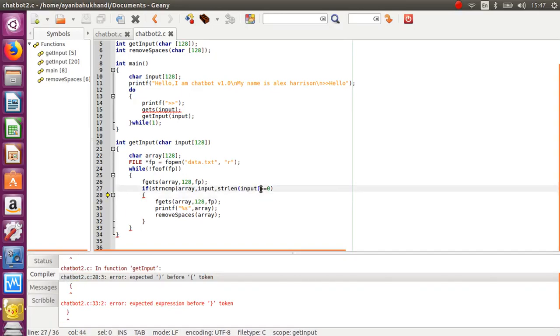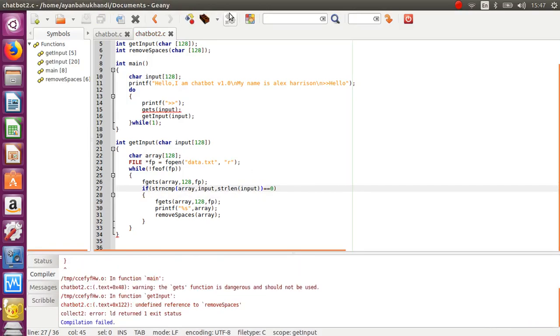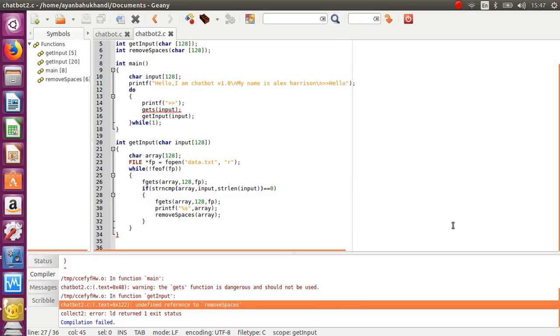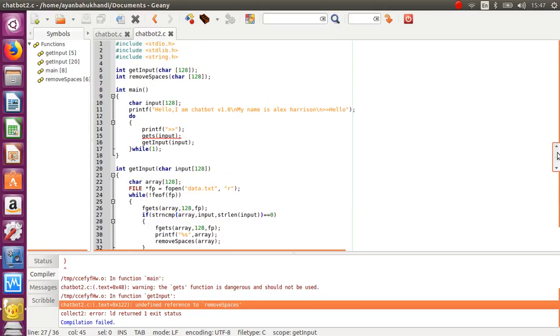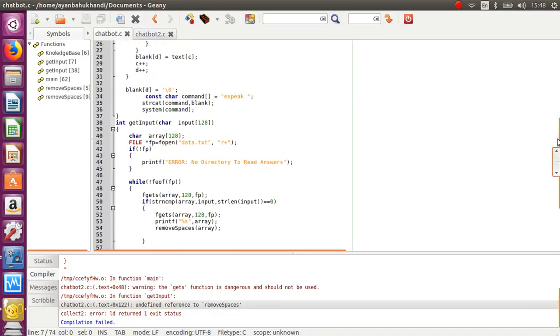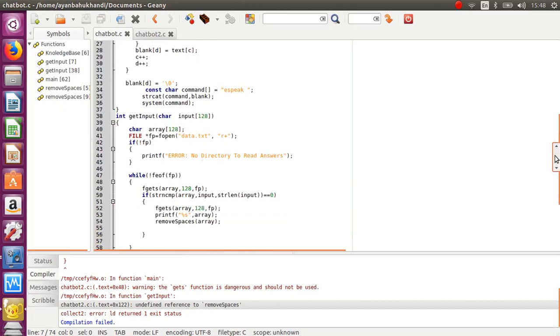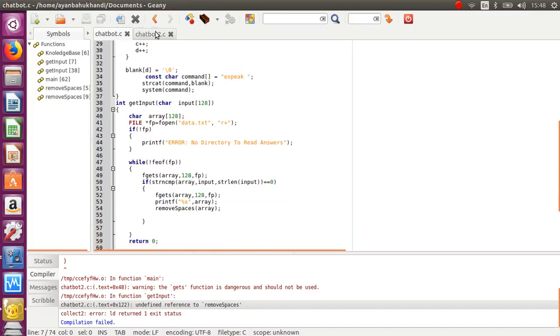Oh, the error is because of this, I think. Yes. Sorry friends, there was an error because of this, and again it's not building. Undefined reference is correct. Yes, it's correct.